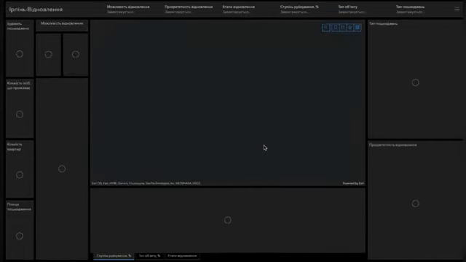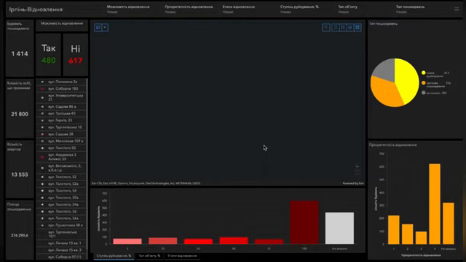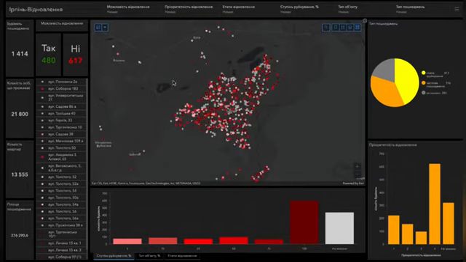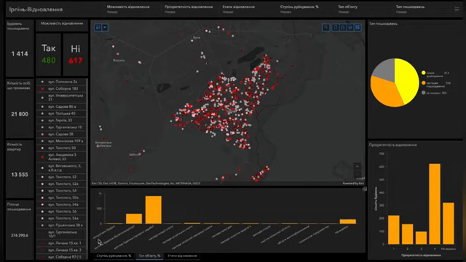We can see that 1,400 buildings were damaged in total. The number of persons living there is 21,000. The number of damaged apartments is 13,000. We see data on the damaged square, data on whether restoration is possible or not. Also, we have the possibility to zoom. When zoomed, all the relevant data changes.